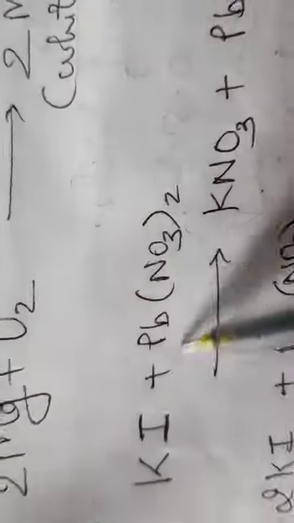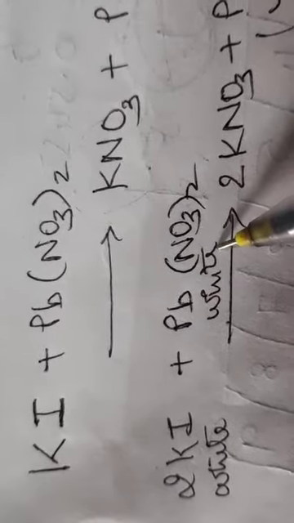They are called precipitate. So this lead iodide, again you find that this is not a balanced equation. Correct? Here NO3 is 2 times and here NO3 is only once. So the balanced form would be twice potassium iodide, which is white in color, plus Pb(NO3)2, that is lead nitrate, that is also a white colored solution. Both are white colored solutions. That reacts to form 2 times potassium nitrate and lead iodide. That is the yellow color precipitate which you find.